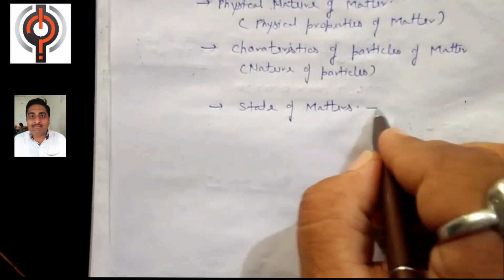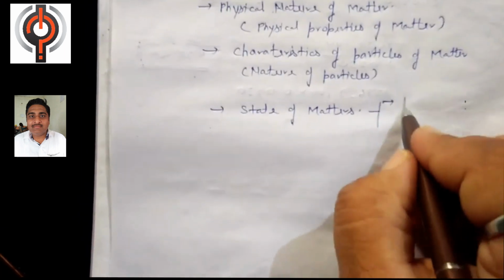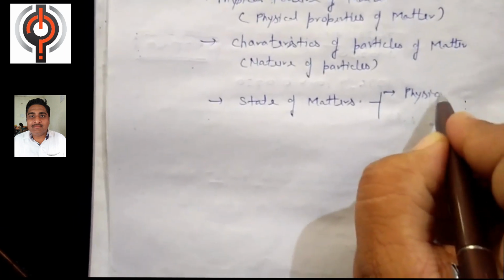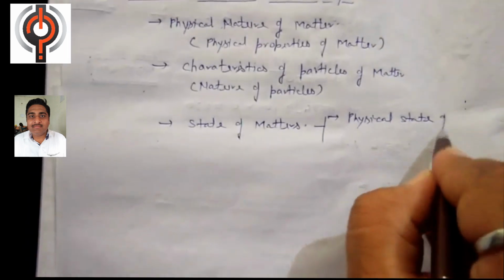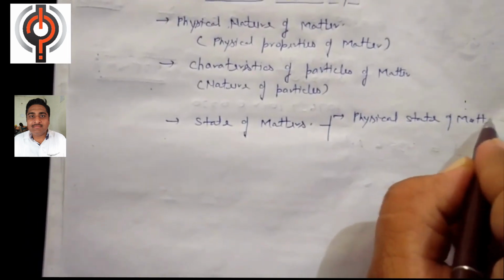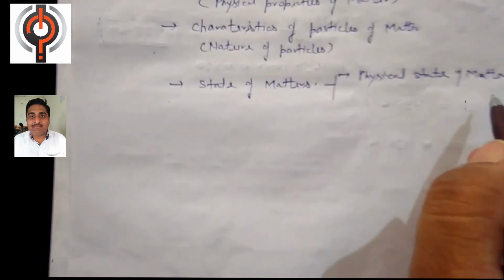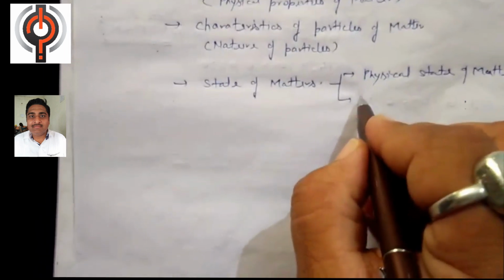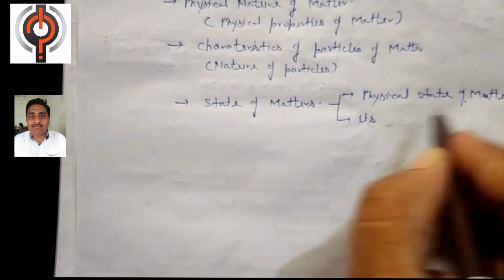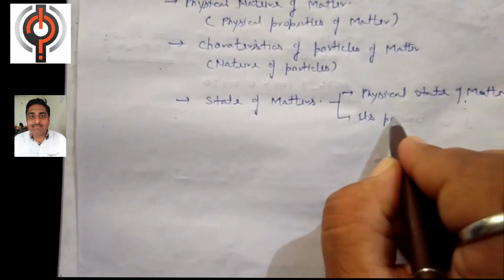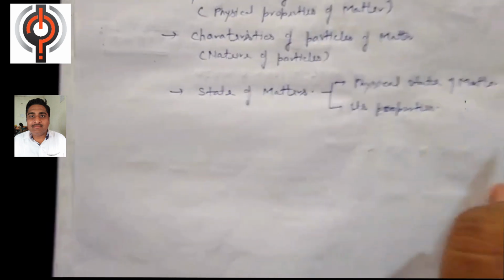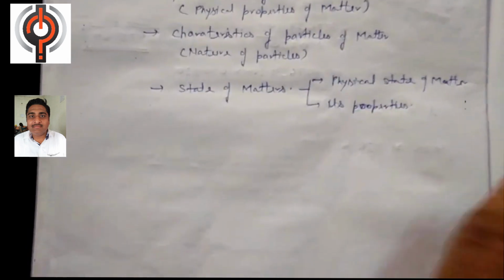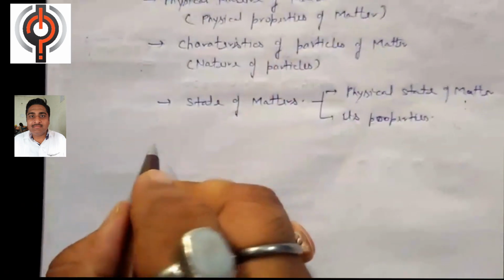मीन्स पर्टिकुलर हम इस टॉपिक के अंदर फिजिकल स्टेट ऑफ मैटर के बारे में पढ़ेंगे. What is the physical state of matter, and then after we will discuss the properties of each of the states. We will discuss the properties of each of the physical states of matter.